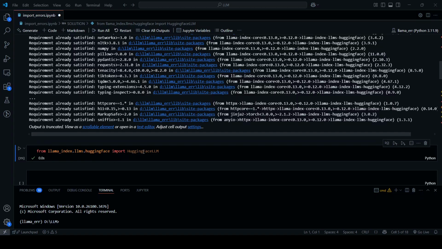And as you can see, we have imported HuggingFaceLLM easily from the llama-index-llms-huggingface module where it now exists. Now that's it, error fixed in seconds.